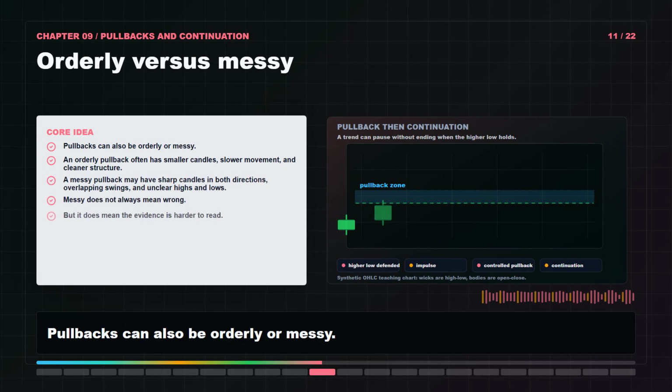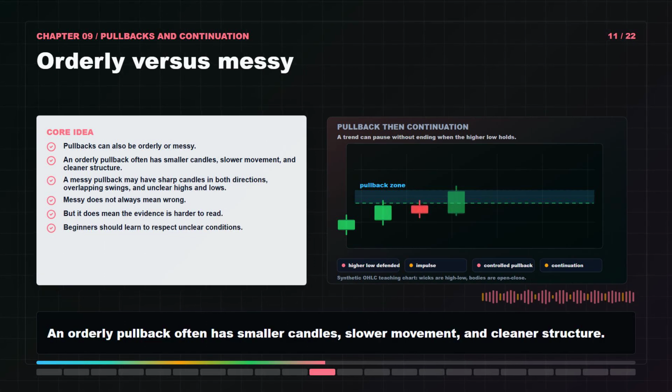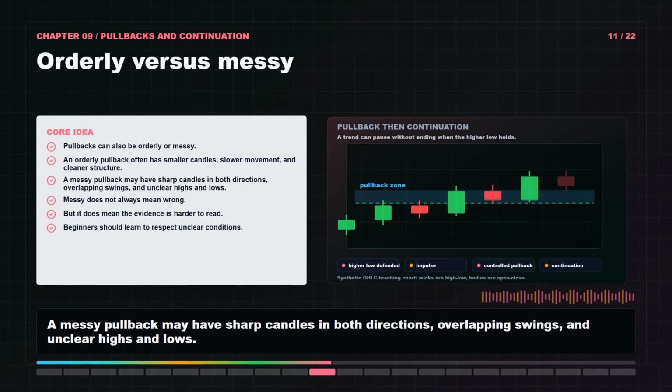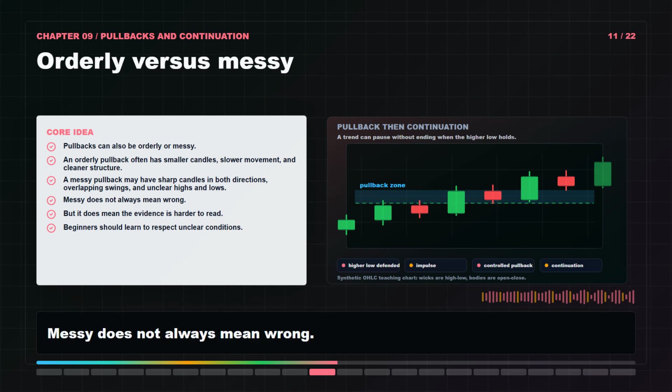Pullbacks can also be orderly or messy. An orderly pullback often has smaller candles, slower movement, and cleaner structure. A messy pullback may have sharp candles in both directions, overlapping swings, and unclear highs and lows.